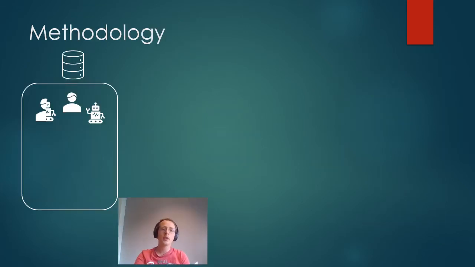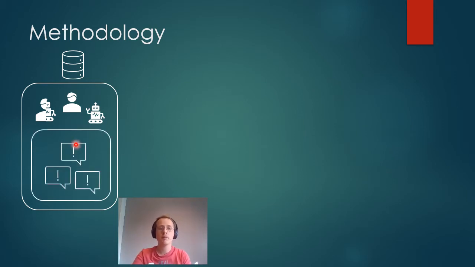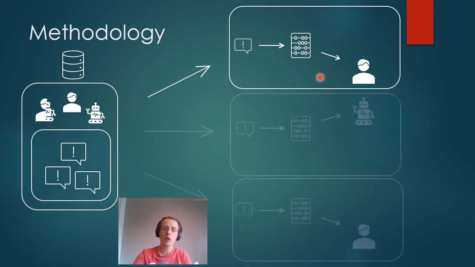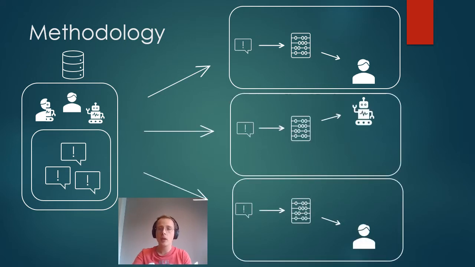In this work, we took an existing data set of mixed human and bot accounts, and we took all of the comments made by these accounts. For each of these comments, we let a classifier predict whether the comment was made by a bot or a human, and we did this for all of the comments in the data set. Then we varied with different classifiers. We trained the classifiers on different features, and we used this information to assess whether these classifiers were able to accurately predict the presence of mixed accounts in the dataset.